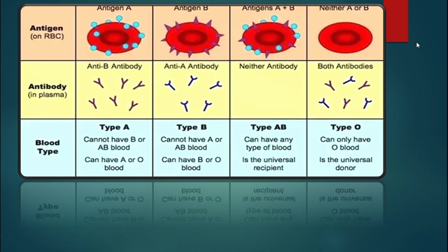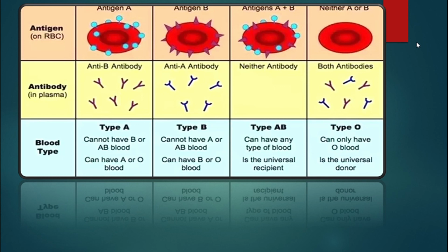Means if antigen A is present in your body, you will not form antibodies for that antigen because you have it in your body cells, but your body will form other antibodies against antigens not present in your body. Antigen B is not present in your body, so your body will form antibody B. And if you have antigen B in your body, then your body will form antibody A.